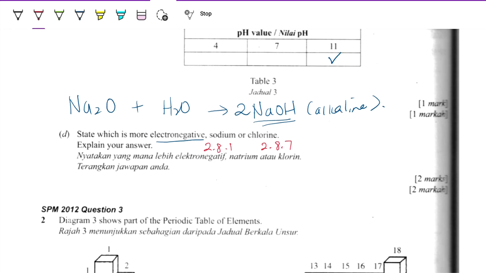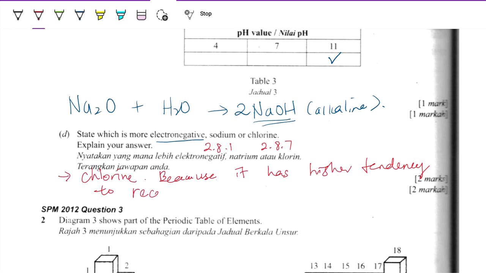For sodium, it is easier to lose 1 electron. So your answer should be chlorine. Why? Because it has a higher tendency to receive electrons to achieve a stable octet electron arrangement.